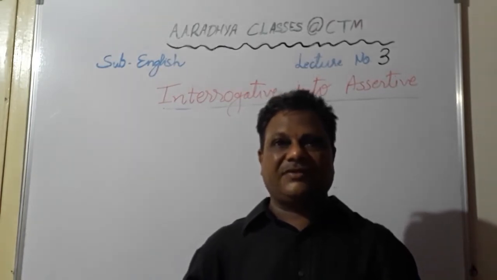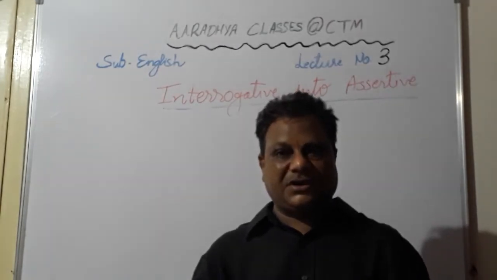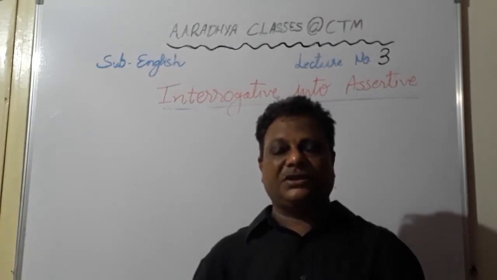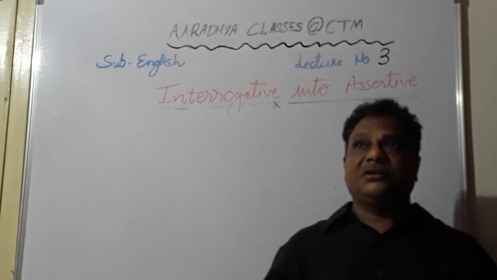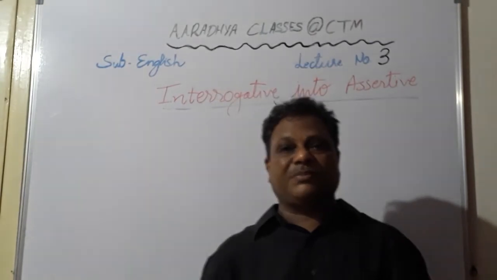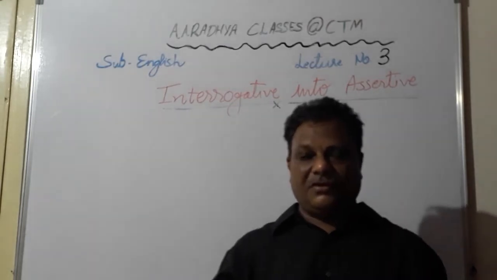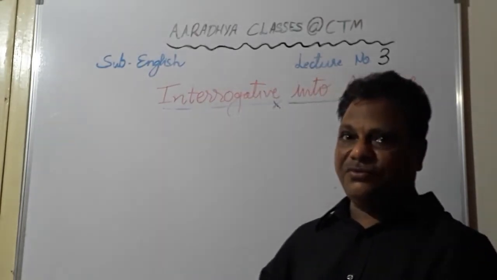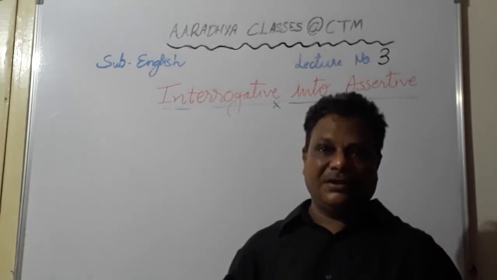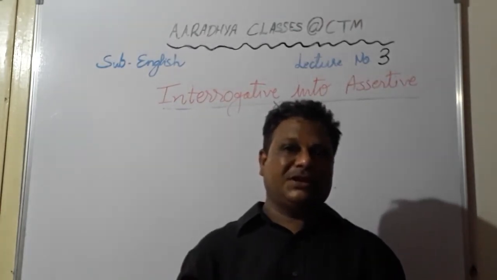The same is applicable for assertive into interrogative also, and interrogative into assertive also. In some cases, as I told you last time, the helping verbs are already given: am, is, are, was, were. These are the auxiliaries, so you won't have to worry. Should, would, can, could are modal auxiliaries which are already given. The only place where you can find it a bit difficult is in the sentences of simple present and simple past tense. In simple present tense sentences, the helping verbs are not given, so you'll have to use either do or does. In simple past also it's the same thing. It's not given, so you'll have to take did. But remember, whenever you use do, does or did, the main verb should be written in its original form.